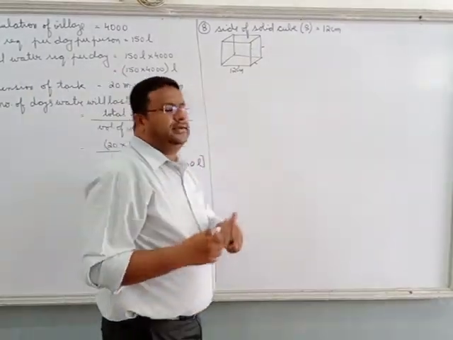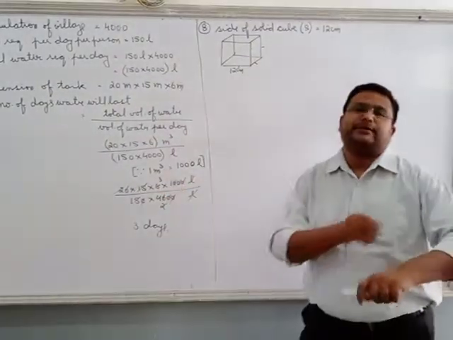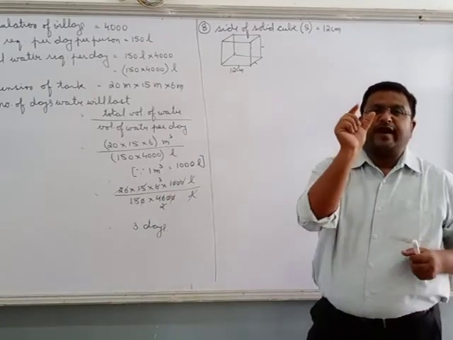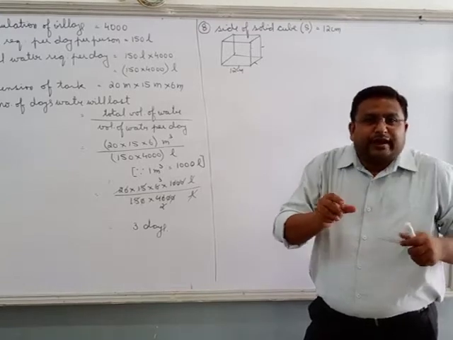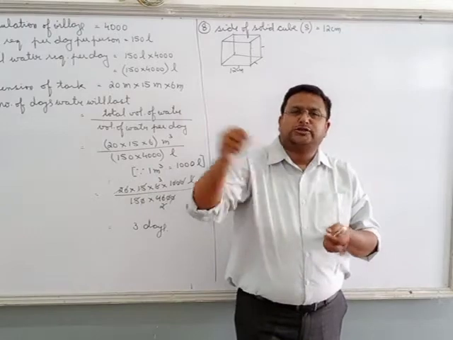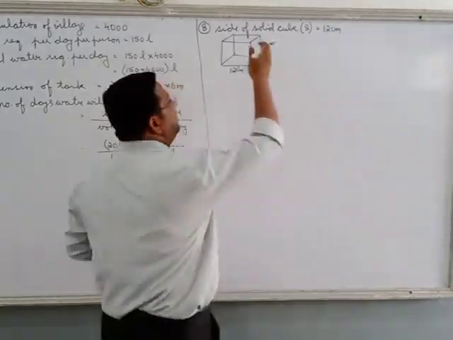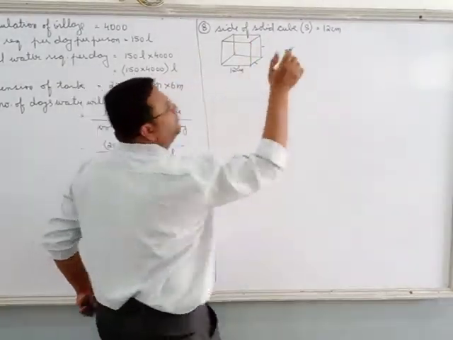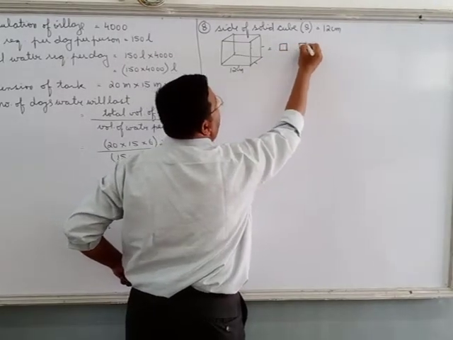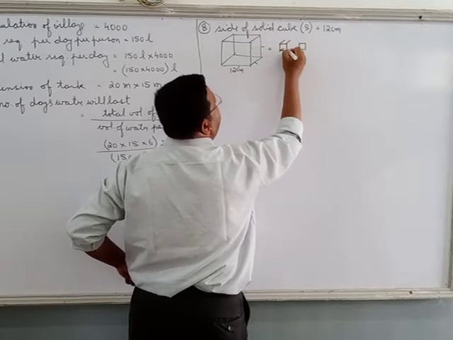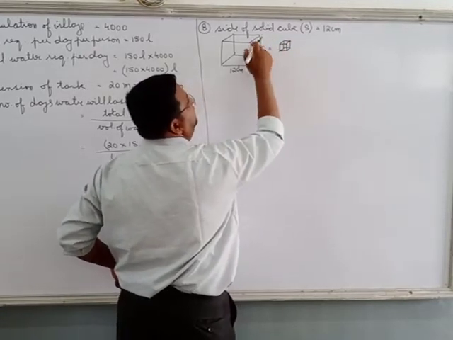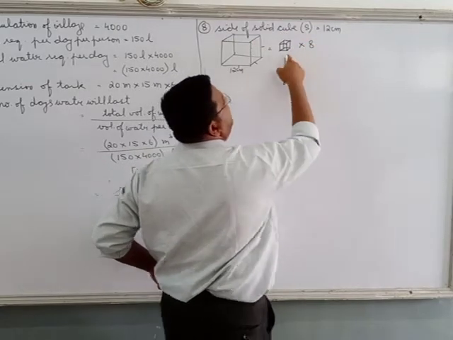Sir, how? You must have seen when we go to temples, prasad comes, yes or no? In the form of a white barfi. We don't give one barfi to each person as prasad. When few people are there, what do we do? We divide it into small amounts. So here also we are giving that prasad to 8 different people, but in small cubes. How many small cubes? 8 small cubes. So the volume of this big cube is equal to the volume of 8 small cubes.